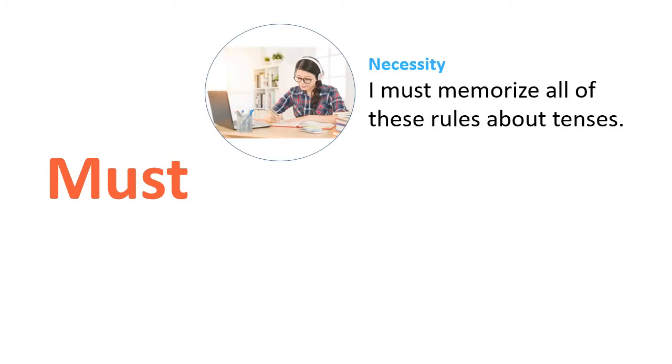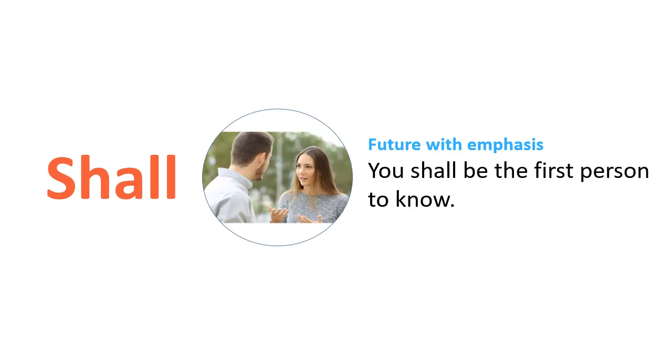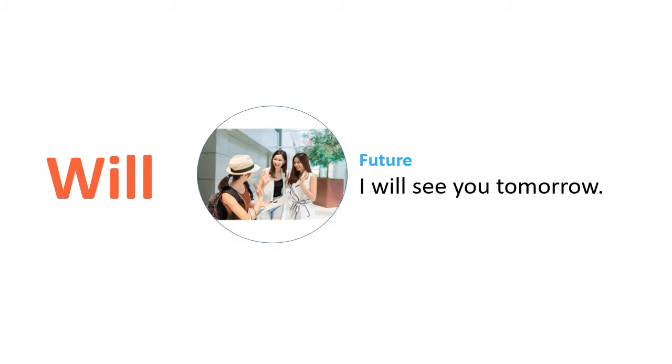Must, it is to tell about necessity. I must memorize all of these rules about tenses. Or also, we can use must to tell a logical conclusion, like, hey, look at all that snow, it must be cold outside. Shall. We can use this to tell about future with an emphasis. Like, for example, you shall be the first person to know about it. What about will? I guess it is so common for you, right? We can use will to tell about the future. Like, I will see you tomorrow.